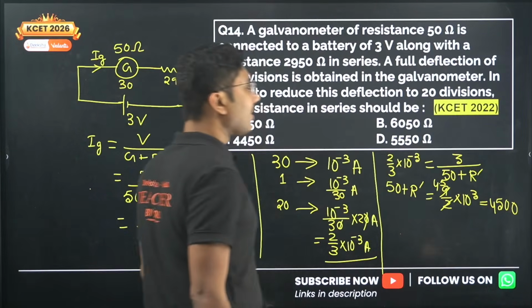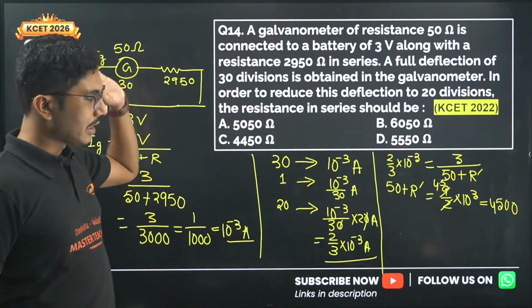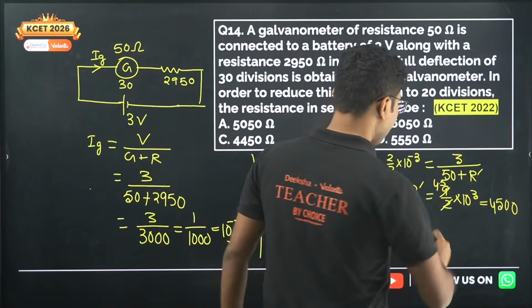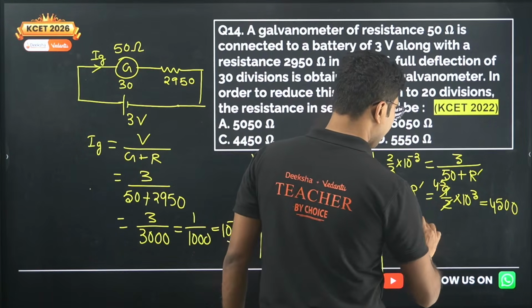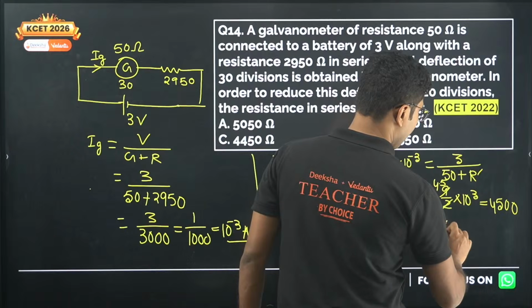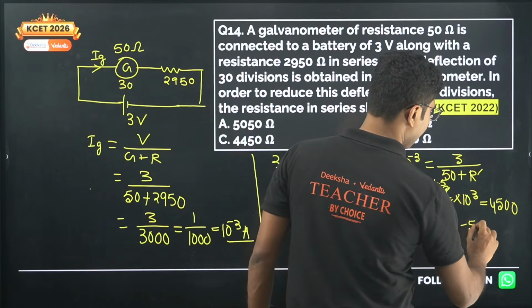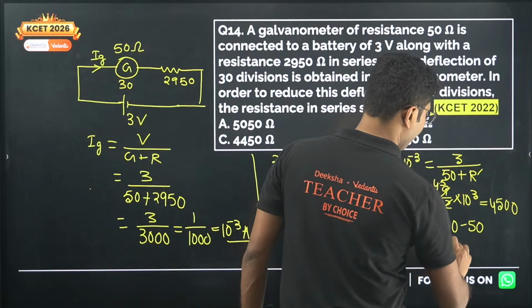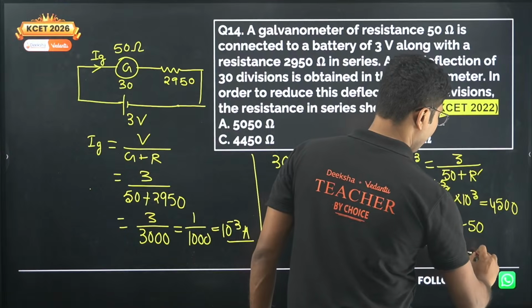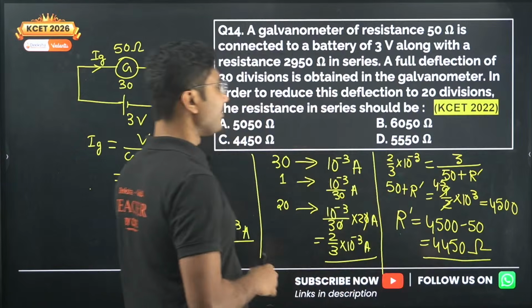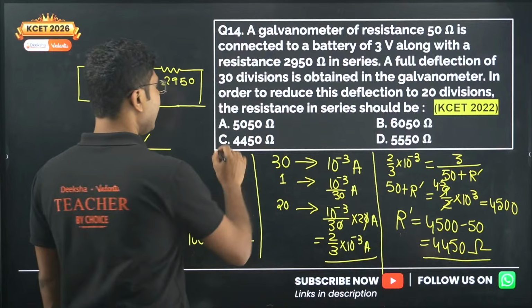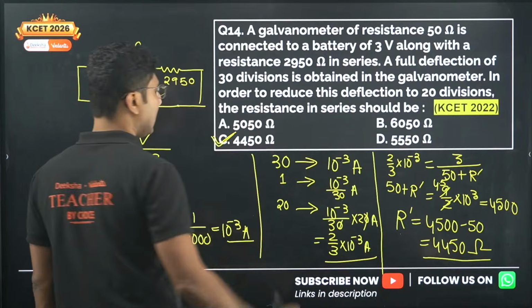So 4500 is the 50 plus R dash. Now we have to calculate R dash. So R dash is 4500 minus 50, that is 4450 ohm. So 4450 ohm is the required resistance for this case.